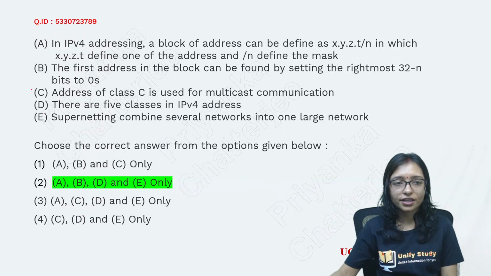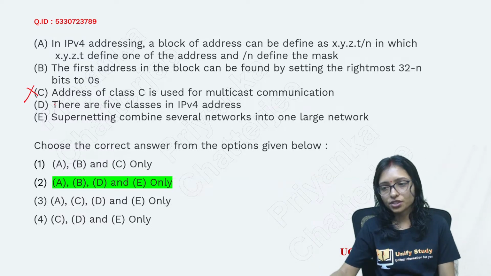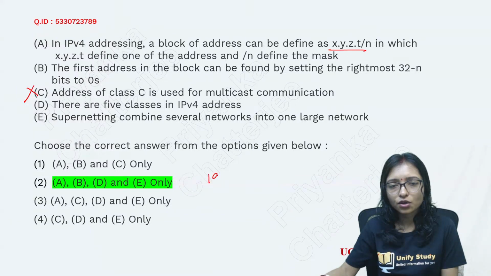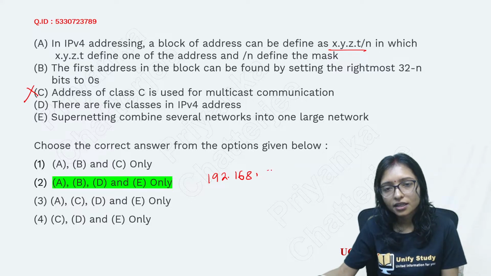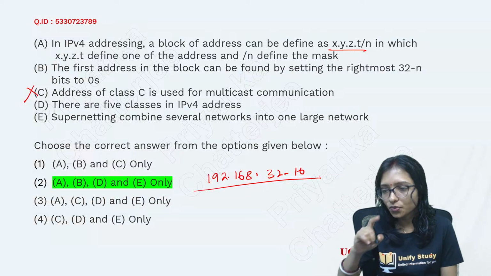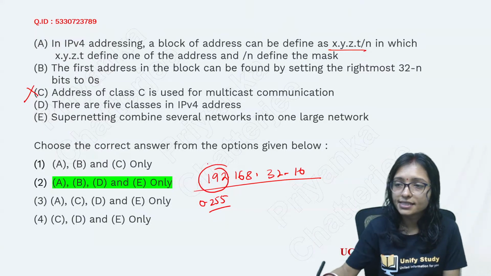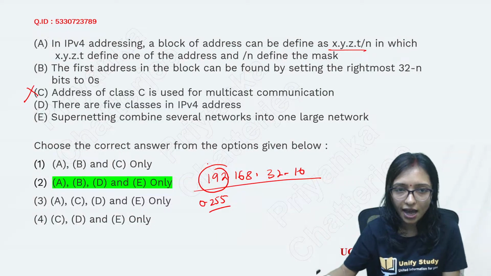Why C is not the correct answer? Who can tell me why not C? Because they are in an IPv4 block. One example, if I am taking 192.168.32.16, this type of IP address we are able to understand, right? Here the range is 0 to 255, and the first byte is telling you which class it is in.